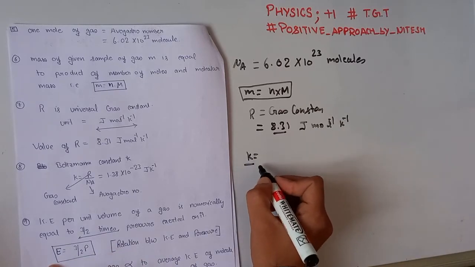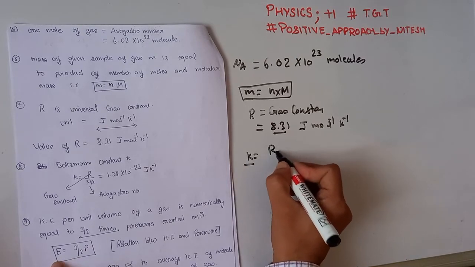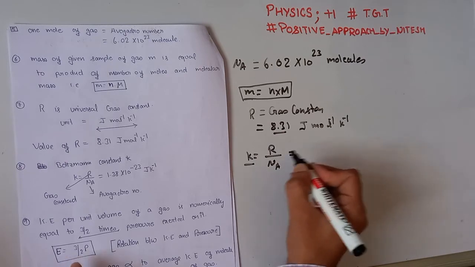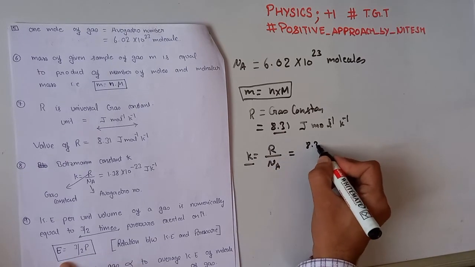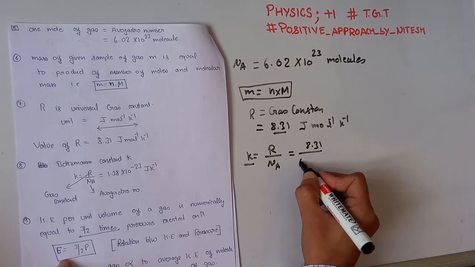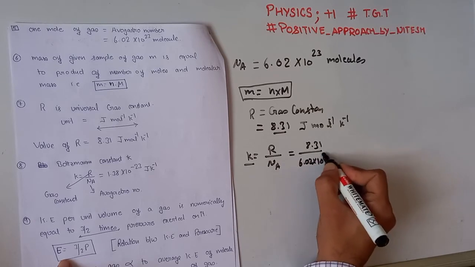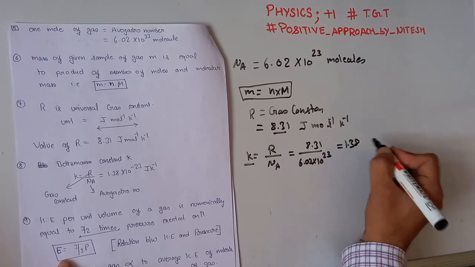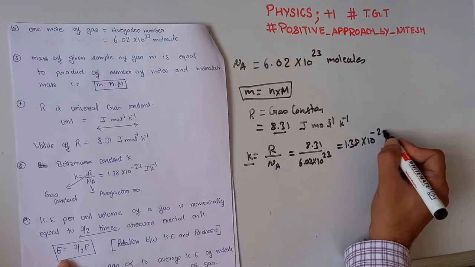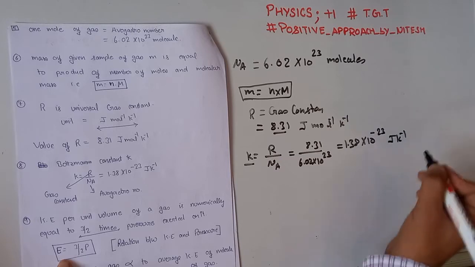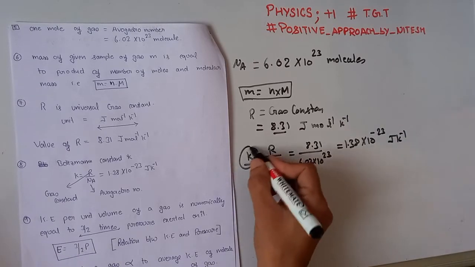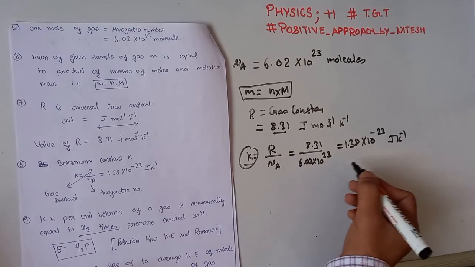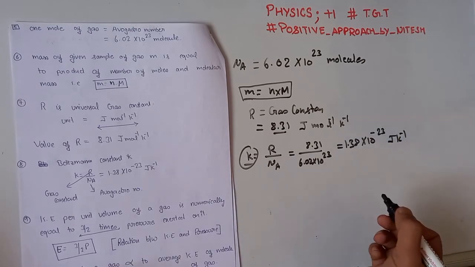K is Boltzmann constant, and K is the ratio of universal gas constant to the Avogadro number, that is 8.31 divided by 6.02 into 10 raised to power 23, which is equal to 1.38 into 10 raised to power minus 23 joule K inverse. Here K is Boltzmann constant, and its value is 1.38 into 10 raised to power minus 23.